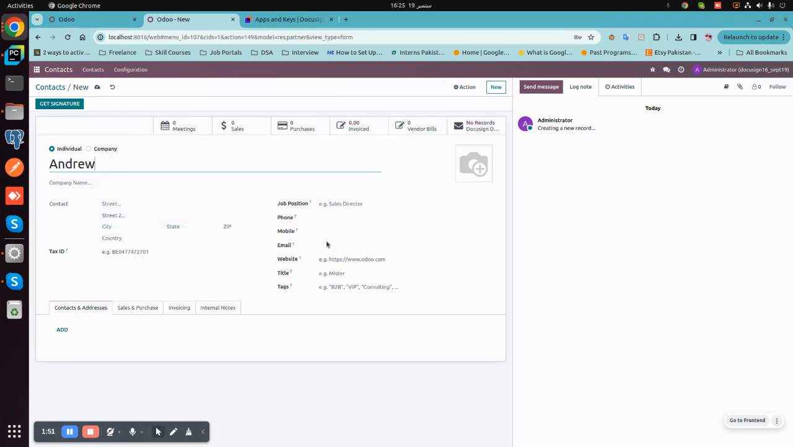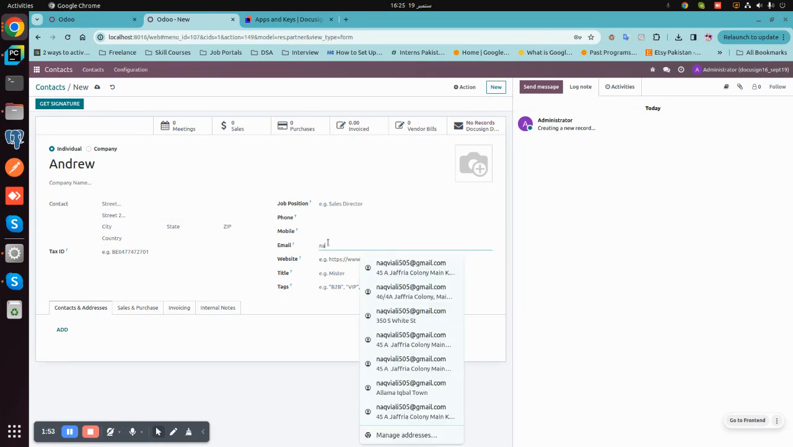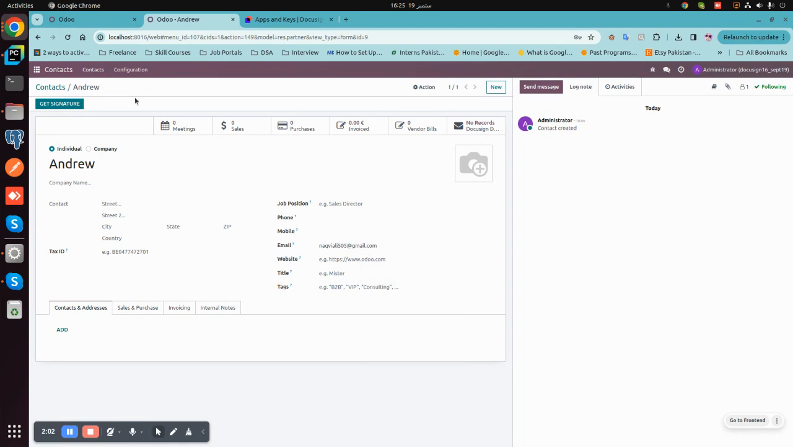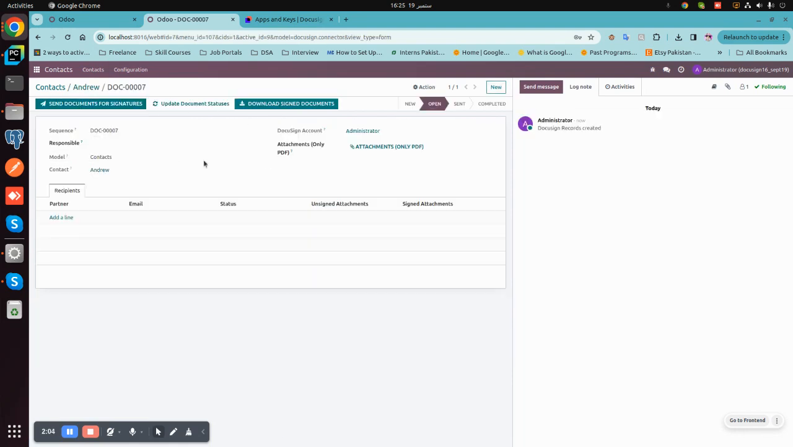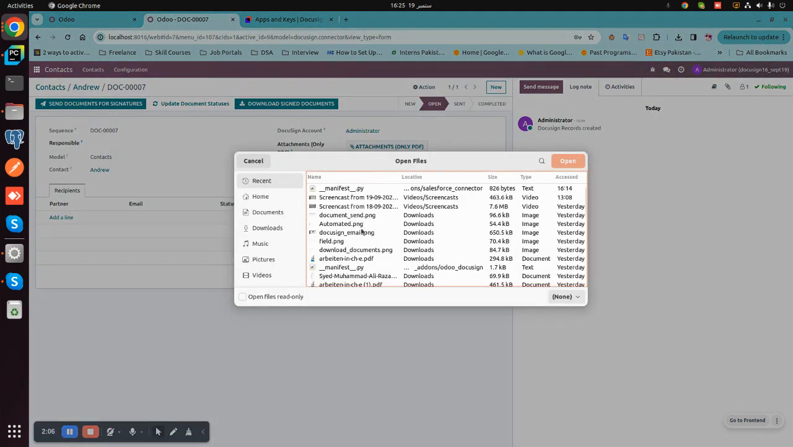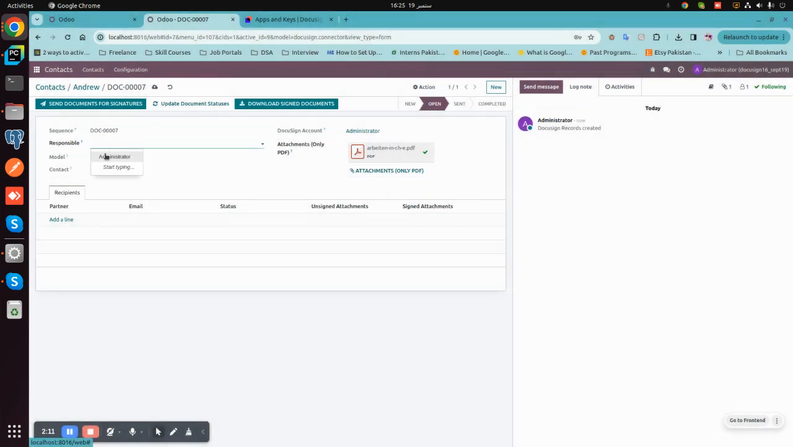and just set an email that you have access to because the document will be sent to you through your email. Next, click on Get Signature. Here you can upload any document that you want signed. For example, I can choose this and Responsible Academy Administrator. Here I will add the contact that I created and click Send Document for Signatures.